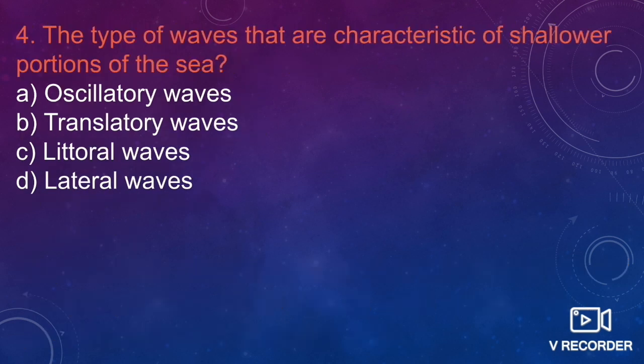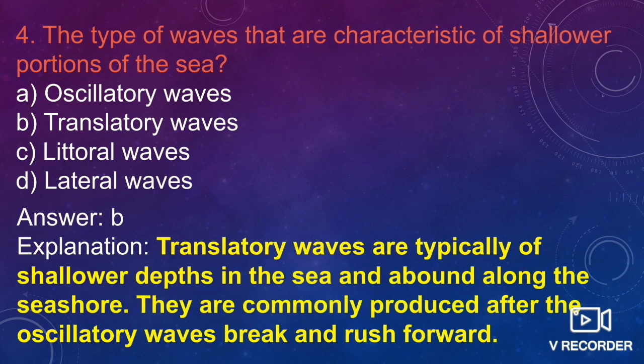Fourth one is the type of wave that is characteristic of the shallower portion of the sea. What is that wave known as? Oscillatory waves, translatory waves, littoral waves, or lateral waves. So these are known as translatory waves. They are typically of shallower depth in the sea and abound along the seashore.